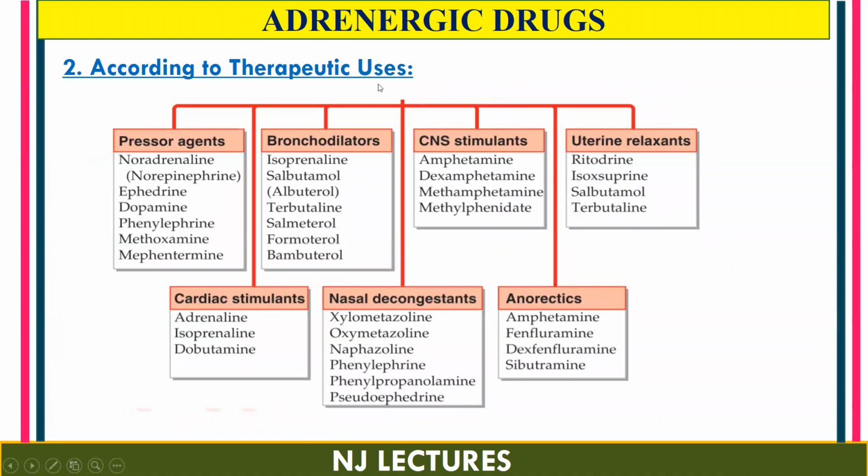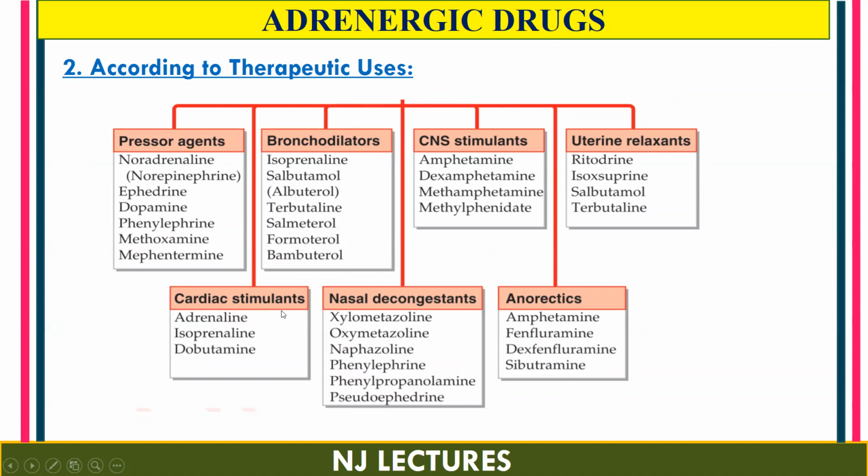It is further classified into 7 categories. The first one is pressor agents. That means these are the drugs which cause a rise in BP. Examples are noradrenaline, ephedrine, dopamine, phenylephrine, methoxamine, and mephentermine.